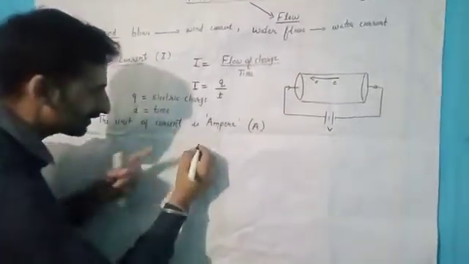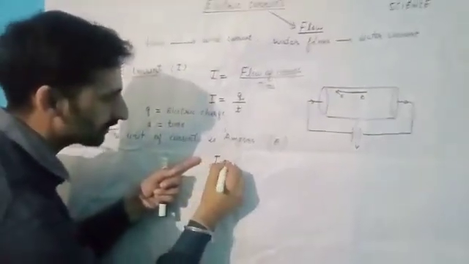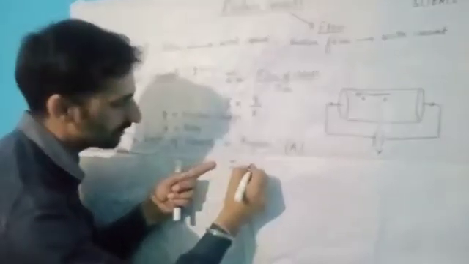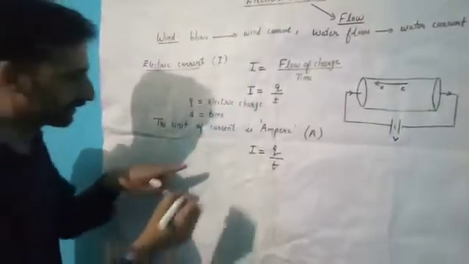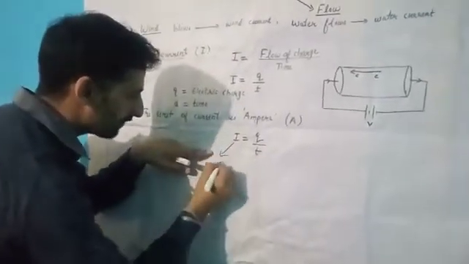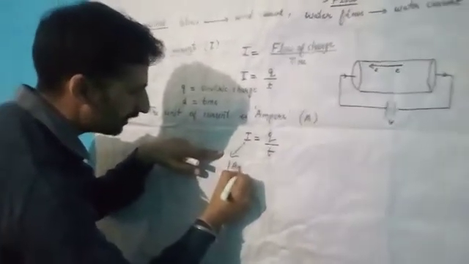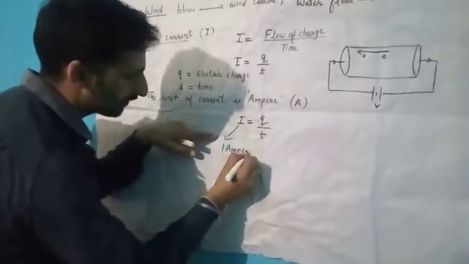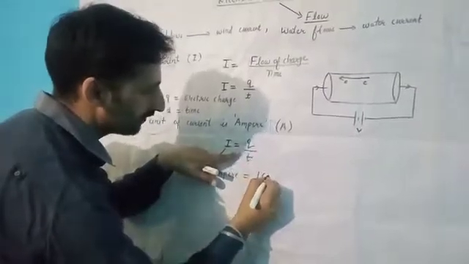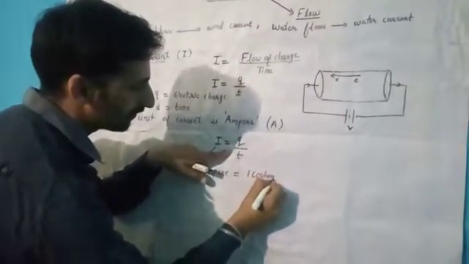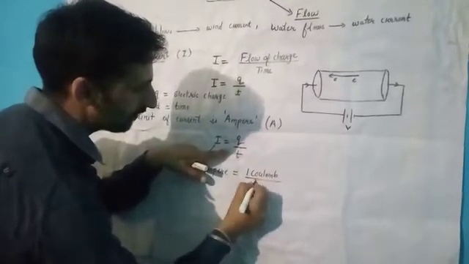Look at this mathematical expression of current: I is equal to Q upon T. The unit of current is ampere. 1 ampere is equal to 1 coulomb upon 1 second.